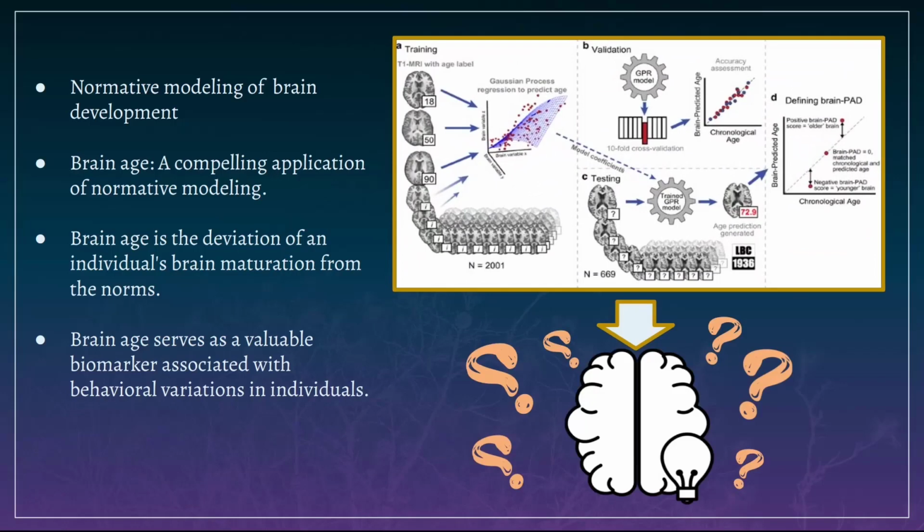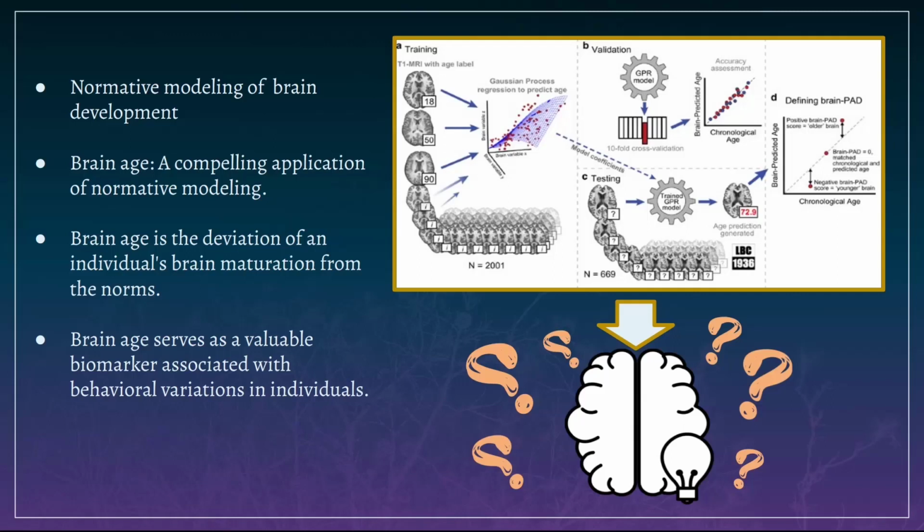One compelling application of normative modeling is the concept of brain age. Brain age indicates the deviation of an individual's brain maturation from the norms. To give more details, a machine learning framework should learn the association between age and features. After cross-validation, the trained model is tested on unseen data. The predicted age is called brain age, and subtracting chronological age from brain age gives the brain age gap, which could be positive or negative. A positive brain age gap shows an older brain and a negative brain age gap shows a younger brain.